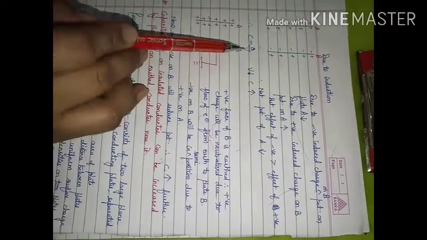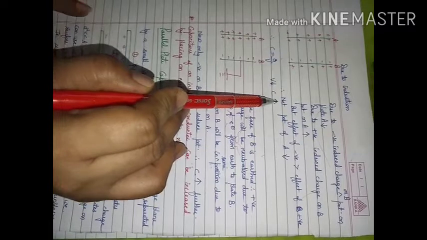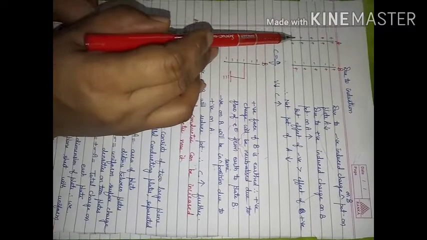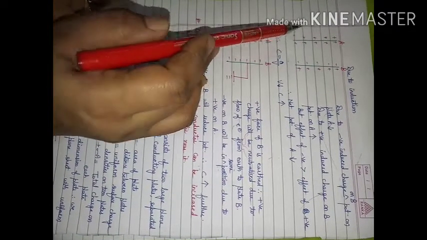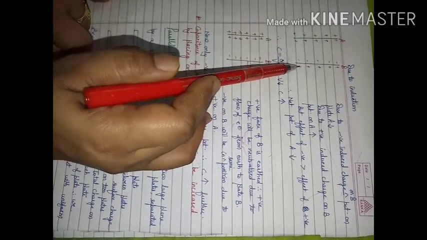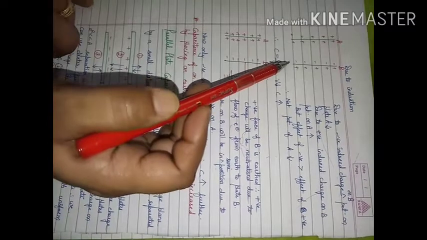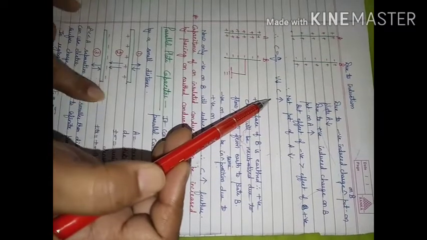When the value of potential decreases, capacitance will increase. It means we can increase the value of capacitance, the charge holding capacity of this conductor, by bringing an uncharged metal plate near to it.